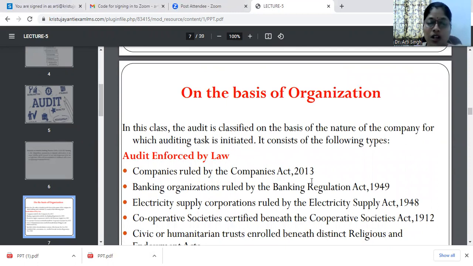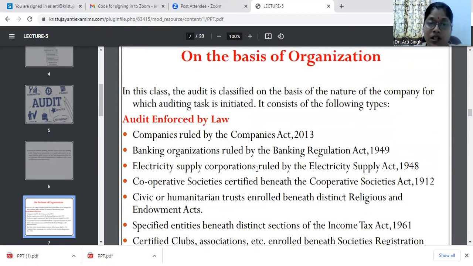Coming on to the basis of organization, audit can be statutory audit. What is statutory audit? Statutory audit is audit enforced by law.